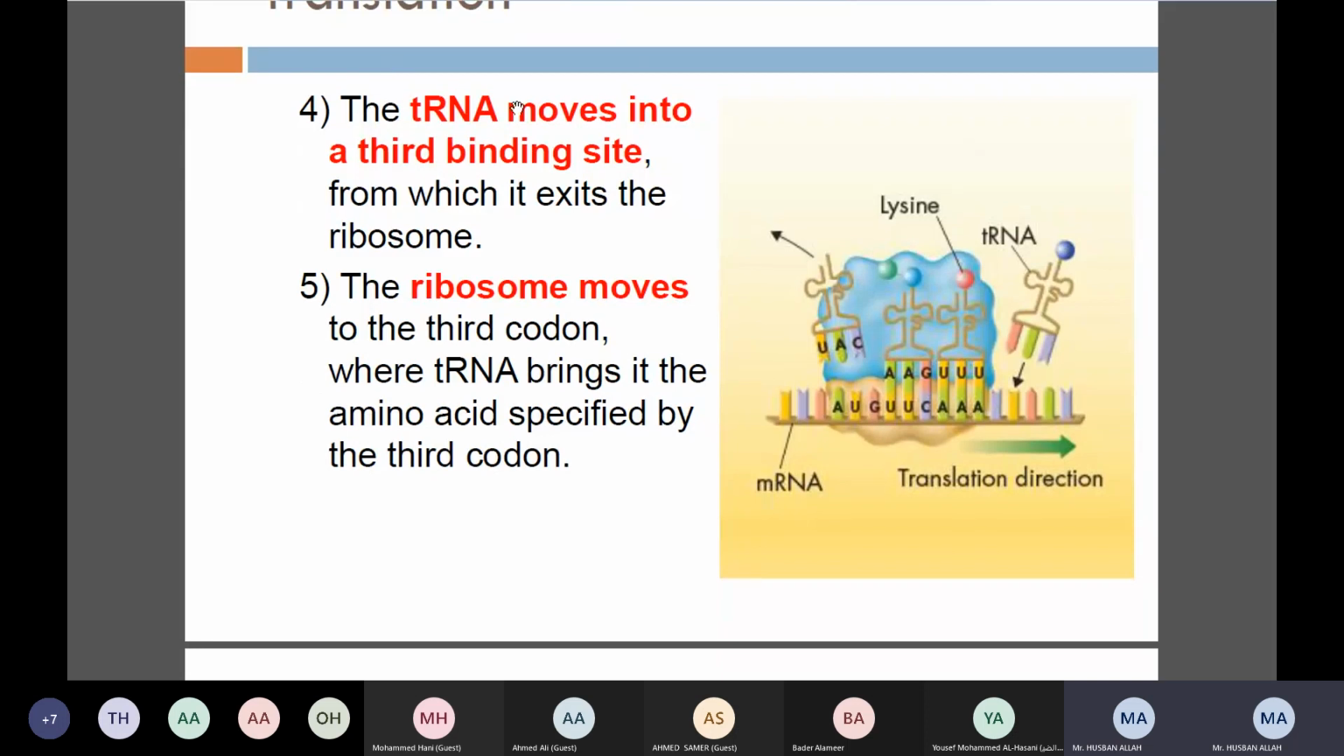Step 4: the transfer RNA moves into a third binding site from which it exits the ribosomes, right? So it will move and exit the ribosomes. The ribosomes move to the third codon where the transfer RNA brings the amino acid specified by the third codon, right? Like for example, what is the third one we studied? Lysine, right? Yes. Lysine was the third.